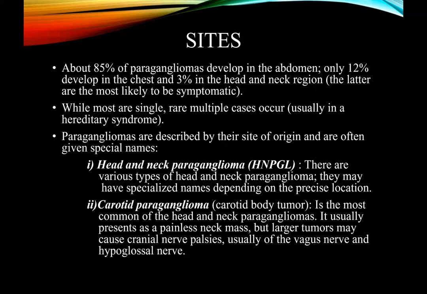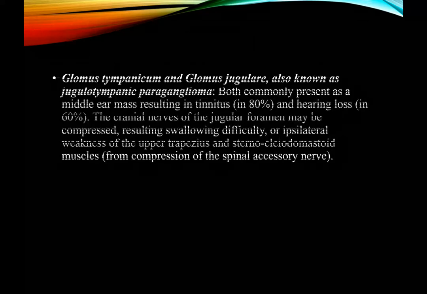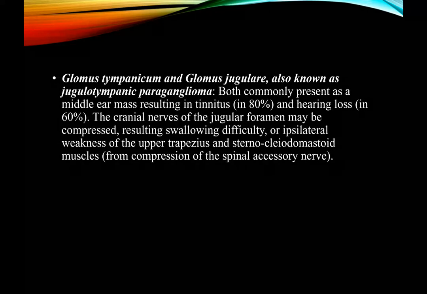The carotid paraganglioma, it is the most common of the head and neck paragangliomas. It usually presents as a painless neck mass, but larger tumors may cause cranial nerve palsies, usually of the vagus nerve and hypoglossal nerve. We also have glomus tympanicum and glomus jugulare, also known as jugulotympanic paraganglioma, both commonly present as a middle ear mass resulting in tinnitus in 80% patients and hearing loss in 60% patients. The cranial nerves of the jugular foramen may be compressed, resulting in swallowing difficulty or ipsilateral weakness of the upper trapezius and sternocleidomastoid muscles.